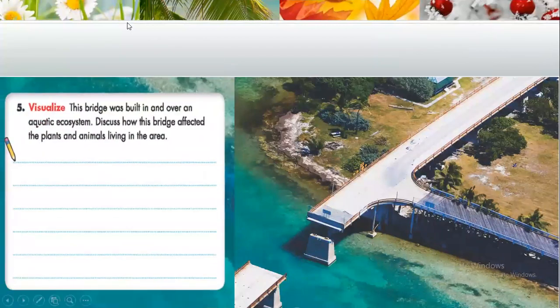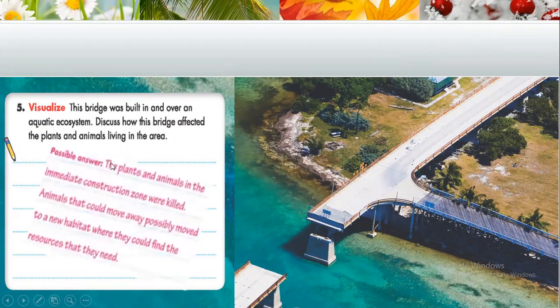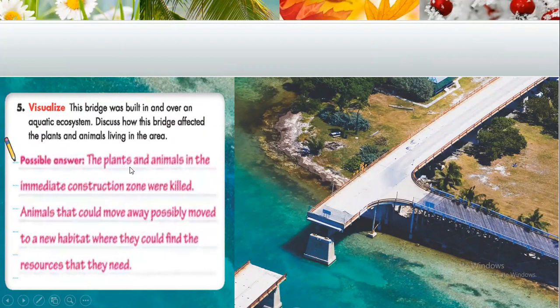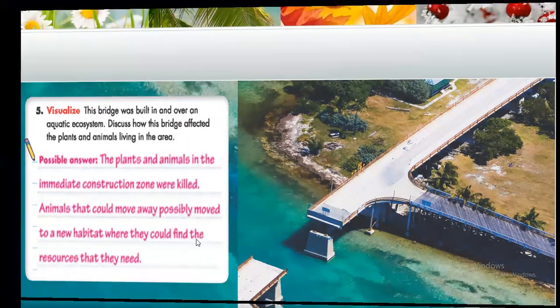Even humans cause a change to our environment. For example, to build this bridge here, we had to cut a lot of trees and destroy a lot of homes for many animals. This bridge was built over an aquatic ecosystem. How was it affected? Yes, the plants and animals in the immediate construction zone were killed. Animals that could move away possibly moved to a new habitat where they could find the resources that they need.